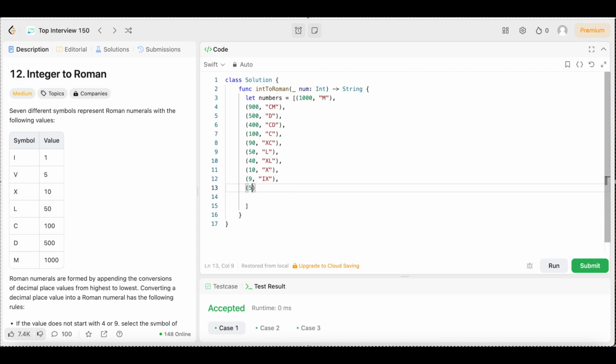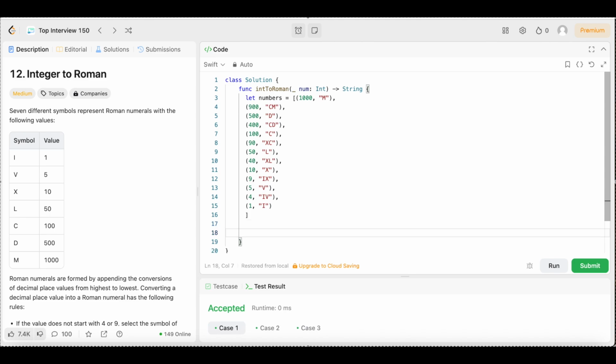We're going to say 5, comma, quotation marks, V, come outside of that, comma, open up the parentheses, then we're going to say 4, comma, quotation marks, IV, come outside of that, comma. Then we're going to do the last one, which is 1, comma, quotation marks, I. So let's clean this up a little bit like that. Boom, boom.